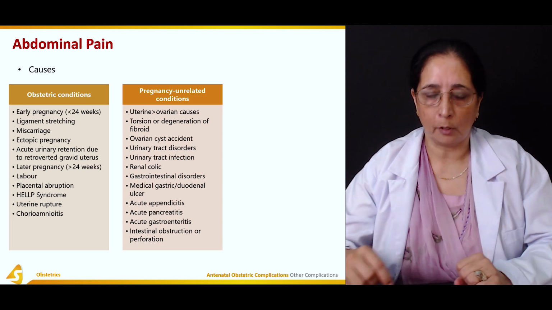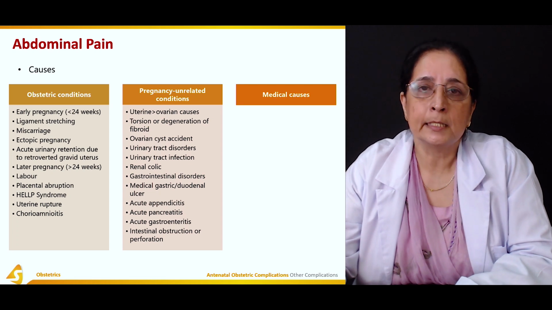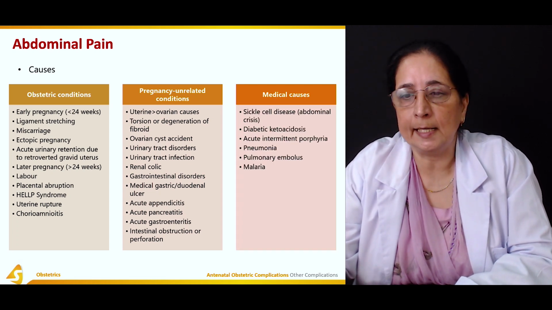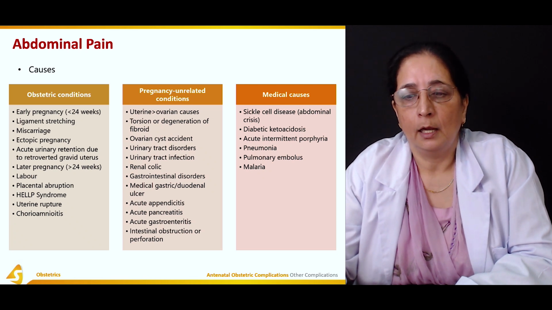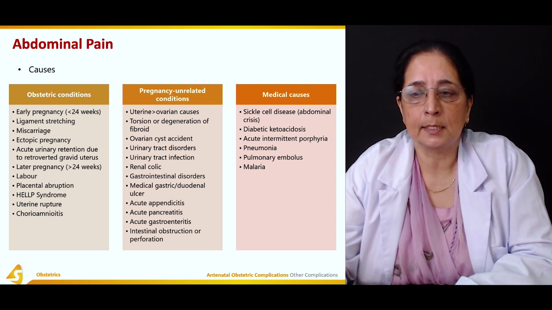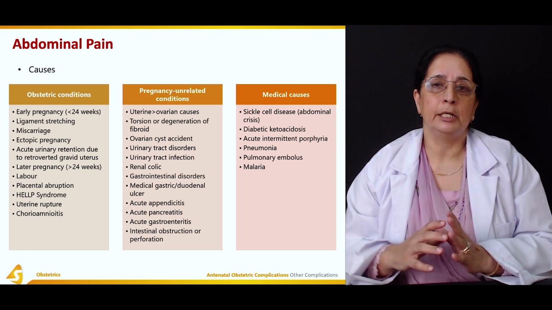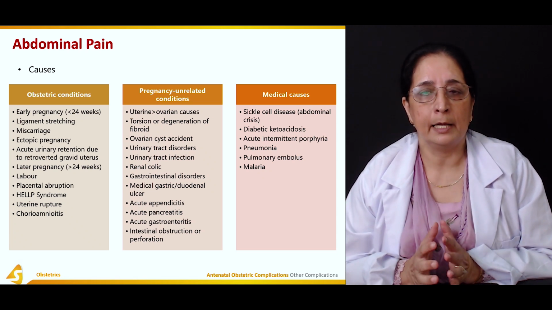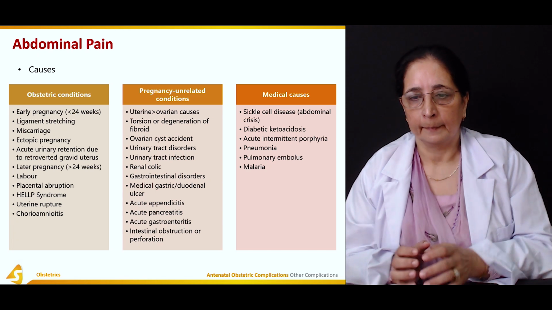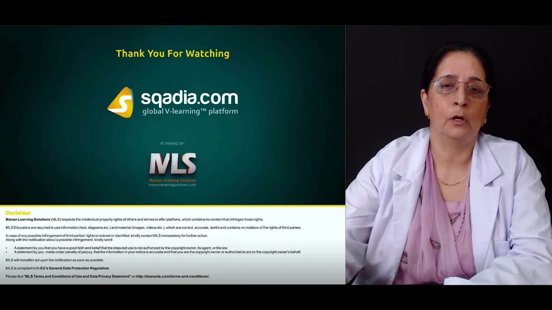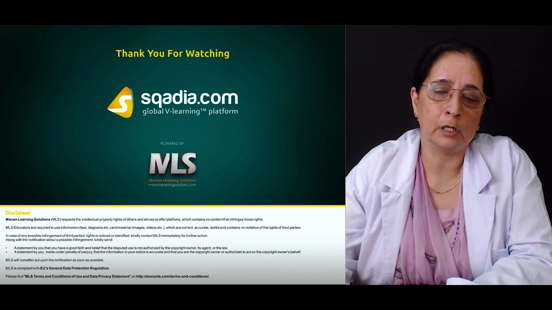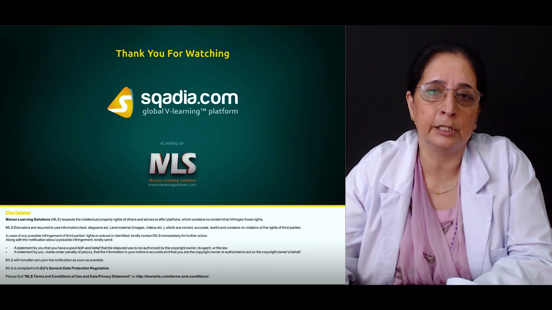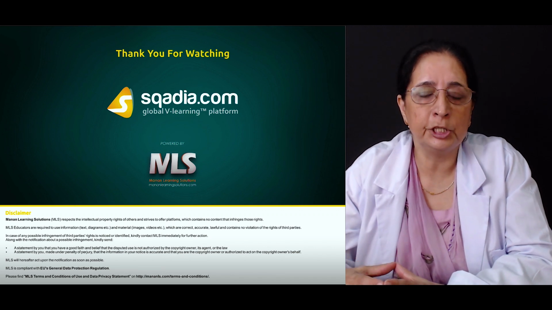Then some medical causes: sickle cell disease, diabetic ketoacidosis, intermittent porphyria, pneumonia, pulmonary embolus, and malaria. So all these conditions can cause abdominal pain, should be ruled out and should be treated properly. So that was all about section 5, in which we talked about some other conditions that can lead to complications during pregnancy.